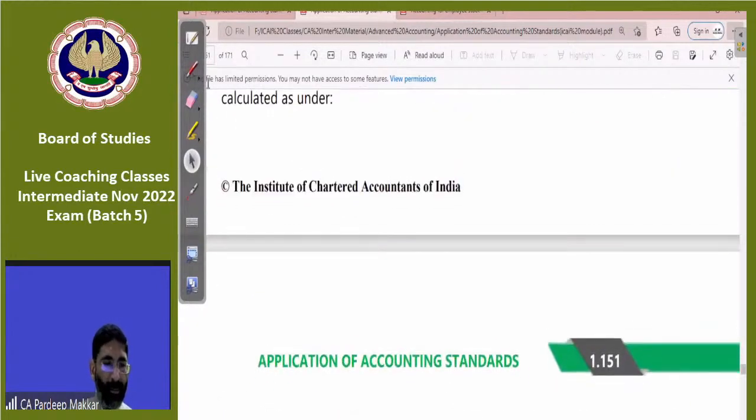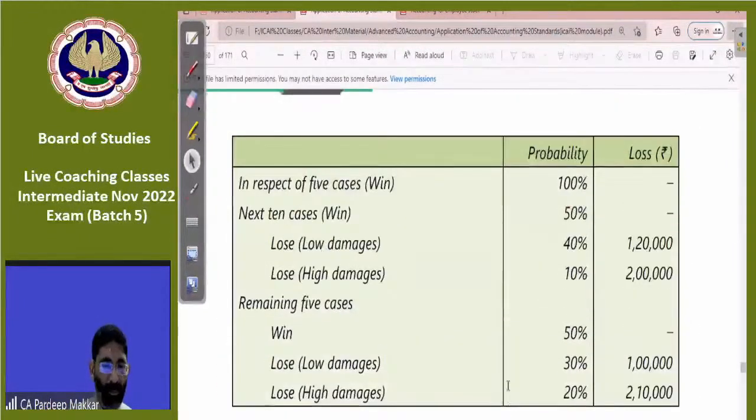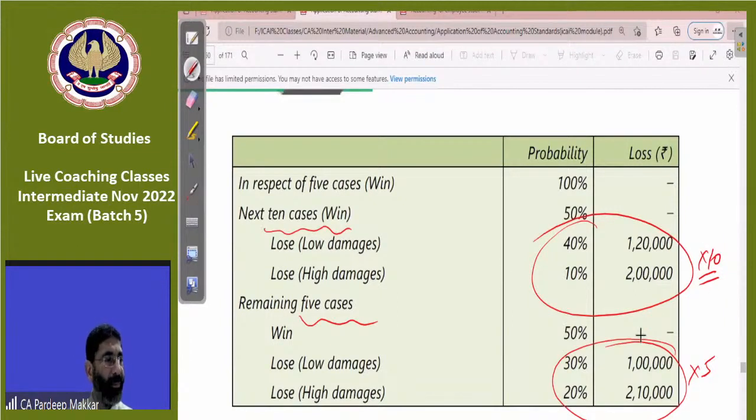See here it is, beta. How many cases are there? Next 10 cases. So these are 10 cases and these are 5 cases. So when it is calculated, it will be multiplied with 5. When it is calculated, it will be multiplied with 10 because this is given for each and everyone separately. Is that clear? Khushbu, practical question number 1.